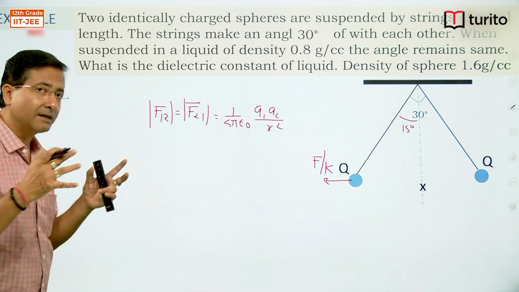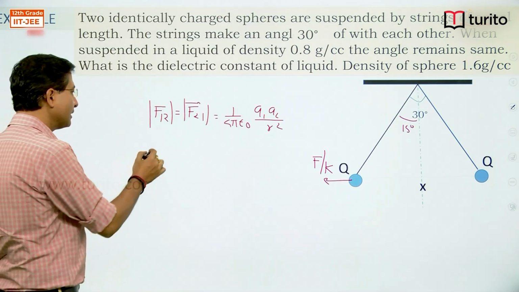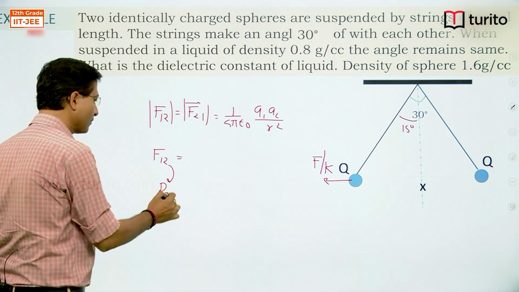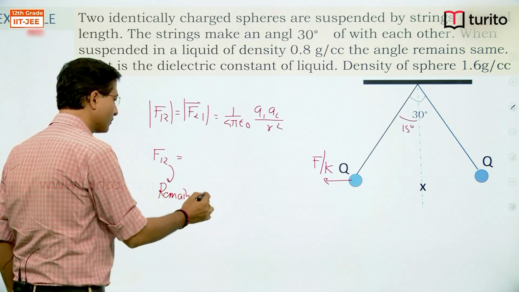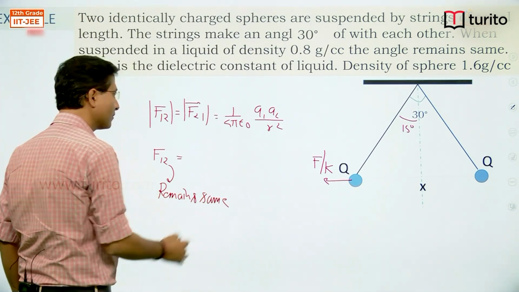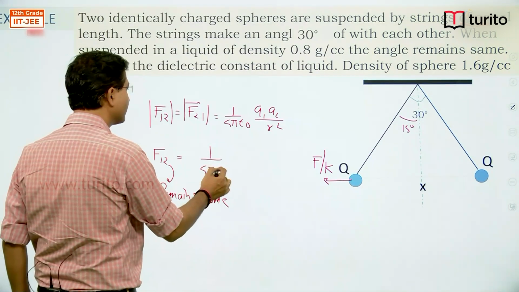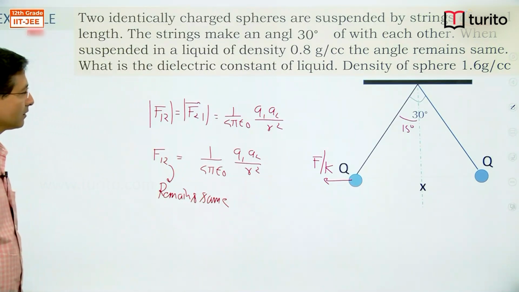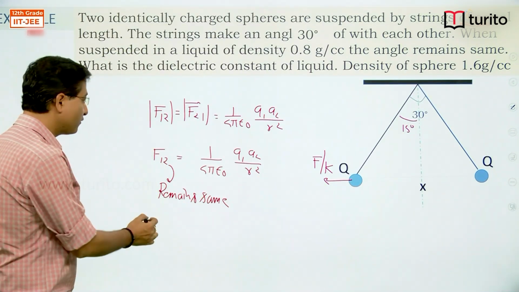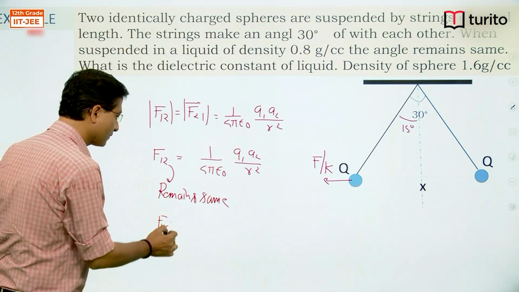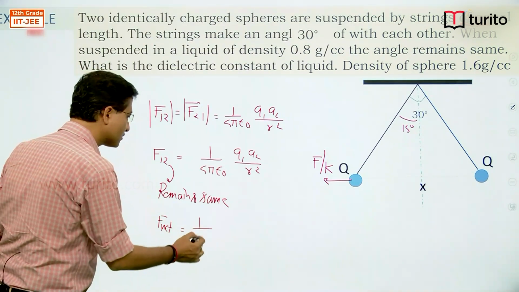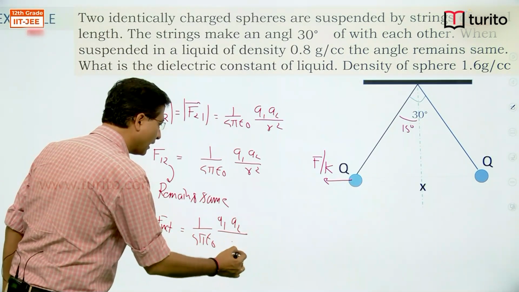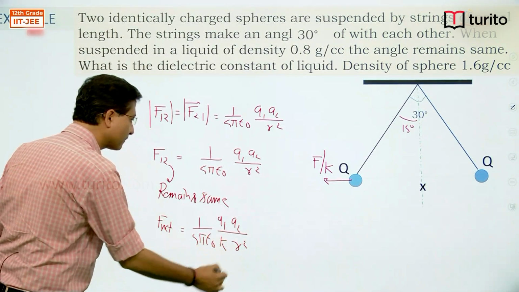If the whole arrangement is dipped in liquid, then this interaction force remains same, that is 1 upon 4 pi epsilon naught q1 q2 divided by r square. But the net force becomes 1 upon 4 pi epsilon naught q1 q2 by r square along with the k.